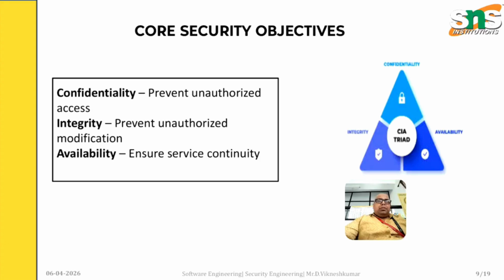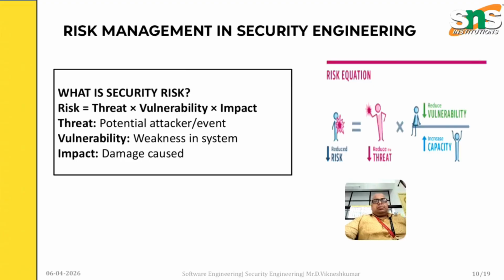Integrity says to prevent unauthorized modification. Availability ensures service continuity. So these are the core security objectives: confidentiality, integrity and availability.